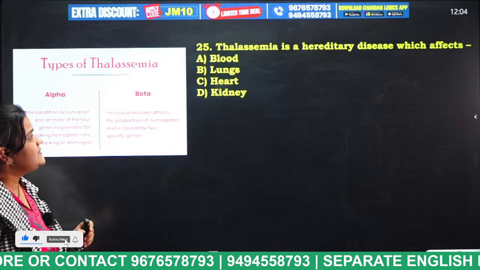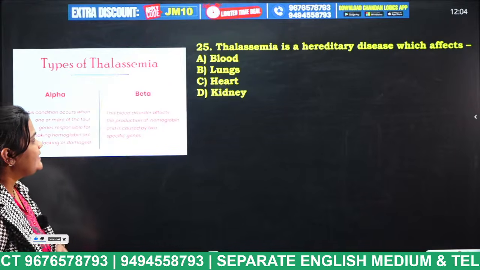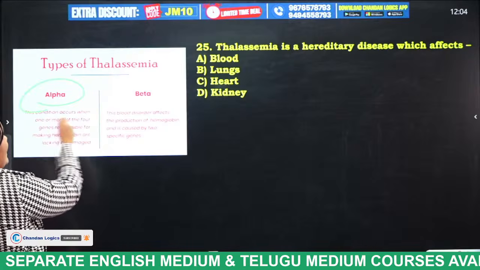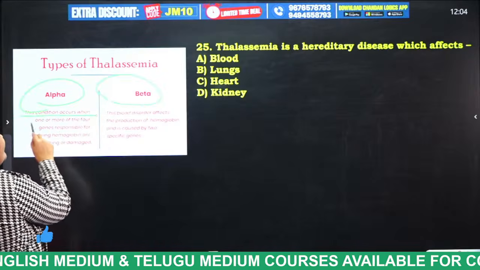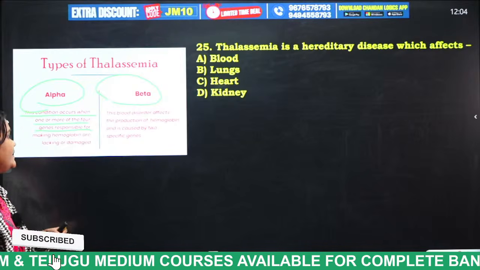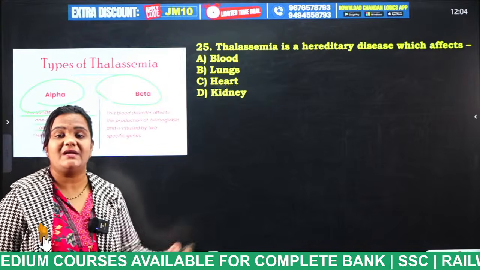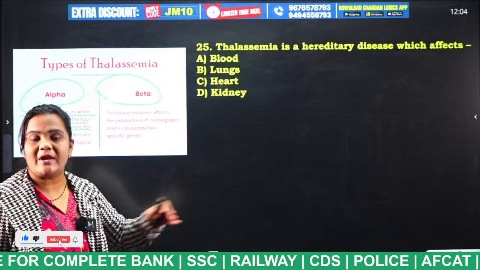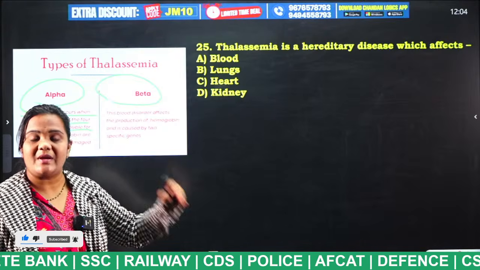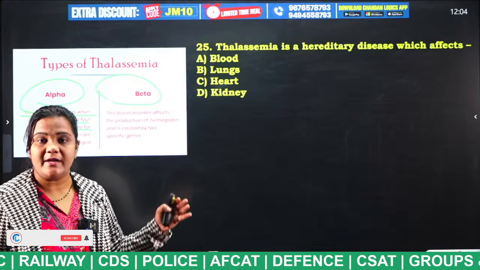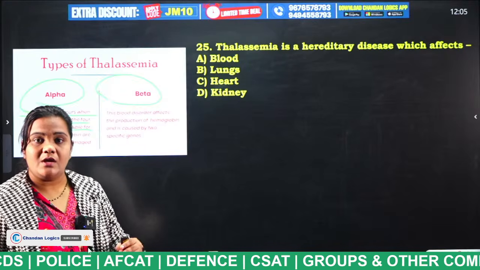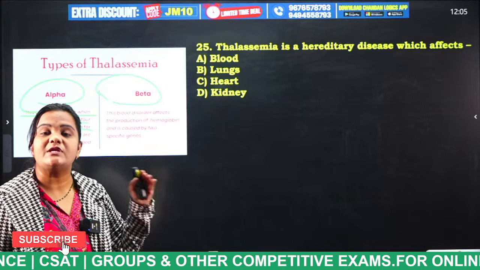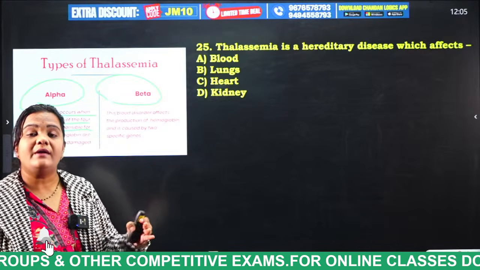Next, thalassemia is a hereditary disease which affects blood, lungs, heart, kidneys. Tell me. There are two types of thalassemia, students: alpha thalassemia and beta thalassemia. This condition occurs when one or more of the 4 genes responsible for making hemoglobin are lacking, and red blood cells are damaged. That type of disease is known as what, students? Thalassemia. It is a hereditary disorder, so it will come from the parents, right? If any person is suffering with thalassemia, his red blood cells or his hemoglobin will be deficient, or they may be lacking.